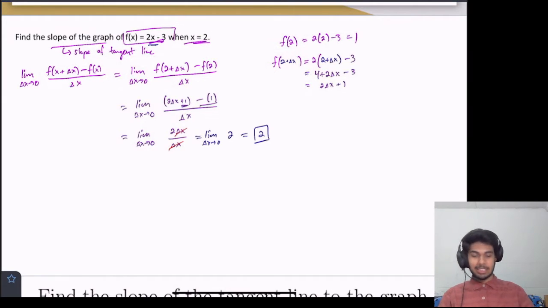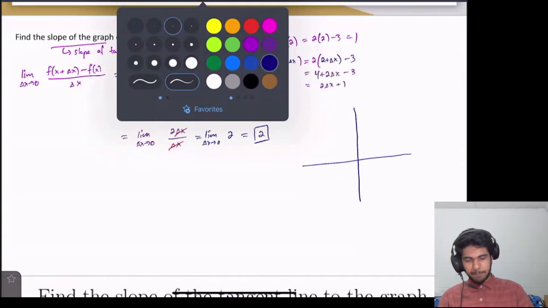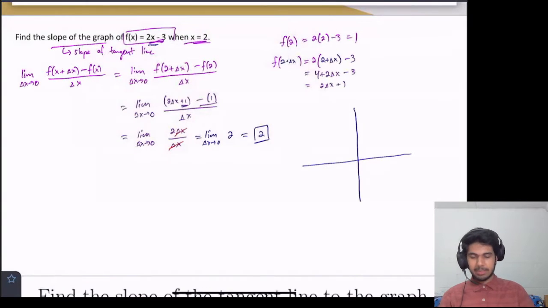Now, does this make sense? Well, let's take a peek, right? So we're going to draw a set of coordinate axes here, and we can graph this 2x minus 3, right? That's just a line. So the y-intercept is -3, and then we have a slope of 2, right?